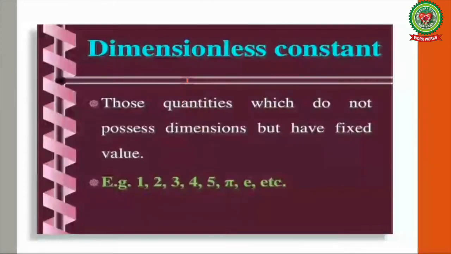Next is dimensionless constant. Those physical quantities which do not possess dimensions but have a fixed value. For example, 1, 2, 3, 4, 5. All are numbers, they have a fixed value but they don't possess dimensions. Further, we have pi and exponentials, which are also dimensionless constants.